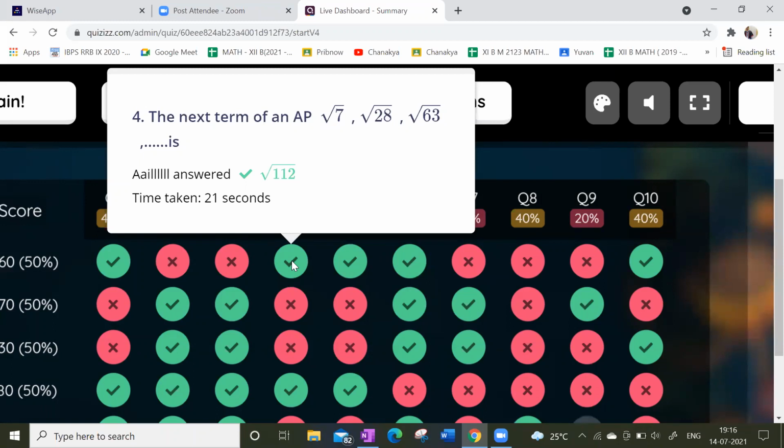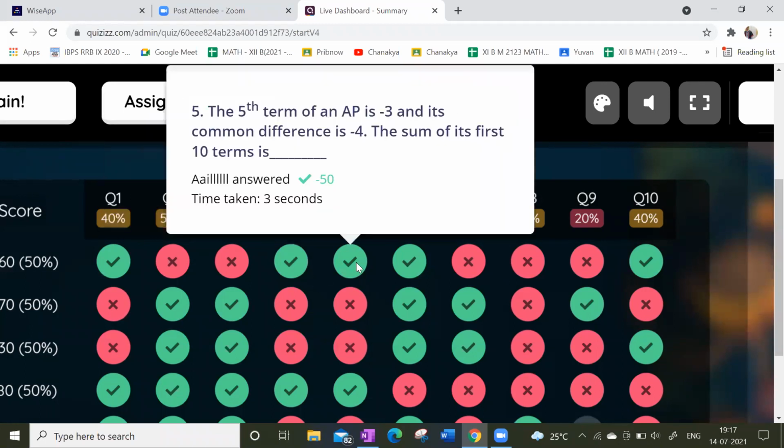Look at this: root 7, and root 28 can be written as 2 root 7, and root 63 can be written as what? 7 root 3 and vice versa. So root 28 can be written as 7 into 4, which means 2 root 7, and root 63 can be written as 9 sevens, which means 3 root 7. So 2 root 7, 3 root 7, 4 root 7. So the next term is 4 root 7. Clear? Like that you have to identify.